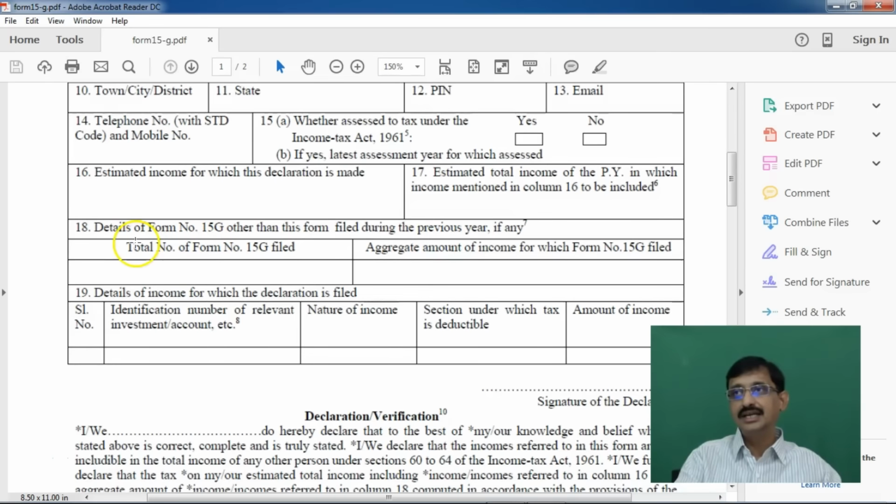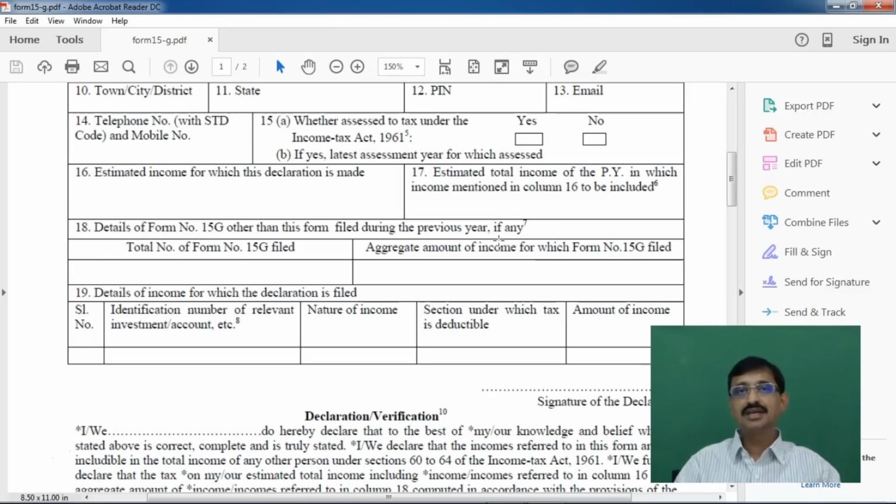Now come to column 18. This is a tricky column. It says: details of form number 15G other than this form filed during the previous year. Let us say I made 4 deposits with State Bank of India at 4 different points of time.